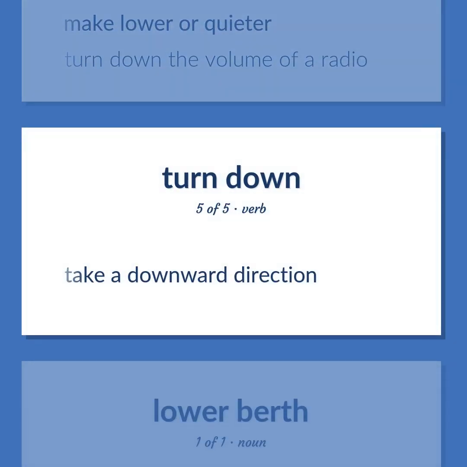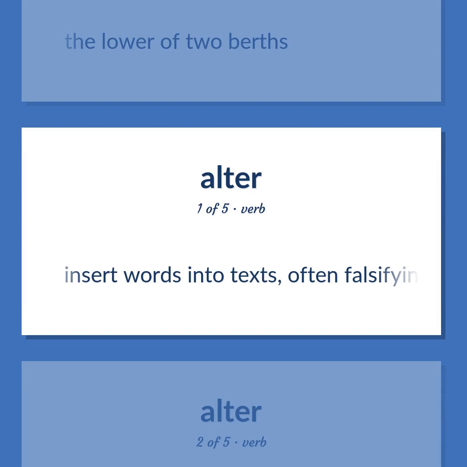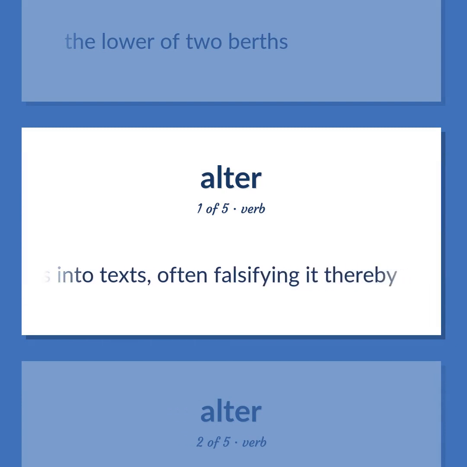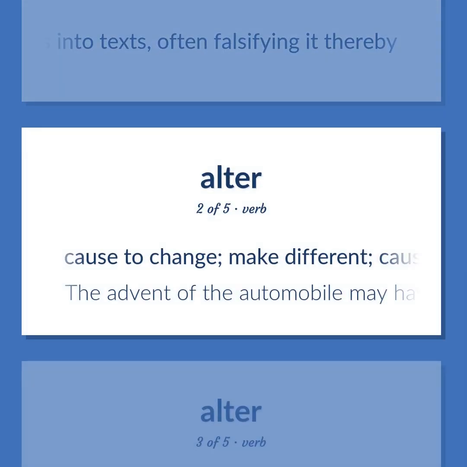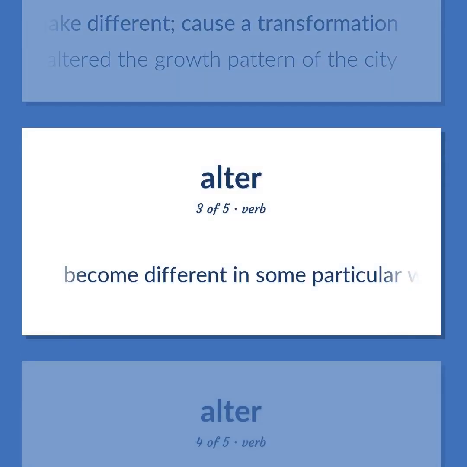Take a downward direction. The lower of two berths. Insert words into texts, often falsifying it thereby. Cause to change. Make different, cause a transformation. The advent of the automobile may have altered the growth pattern of the city. Become different in some particular way, without permanently losing one's or its former characteristics or essence.